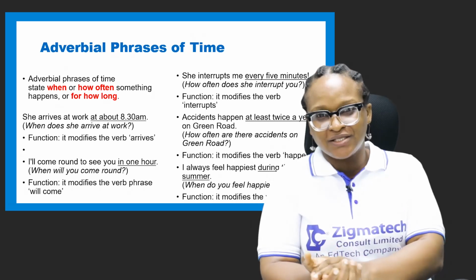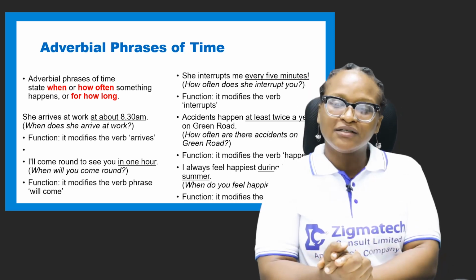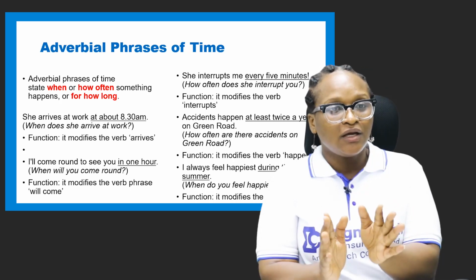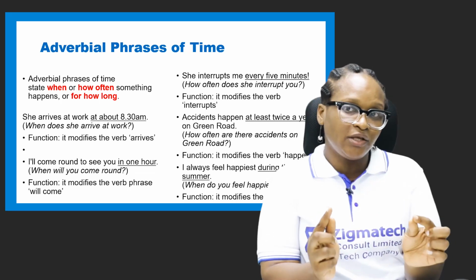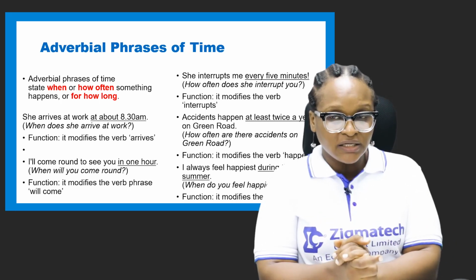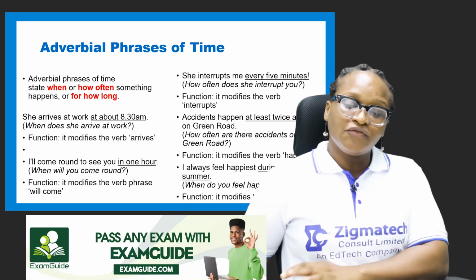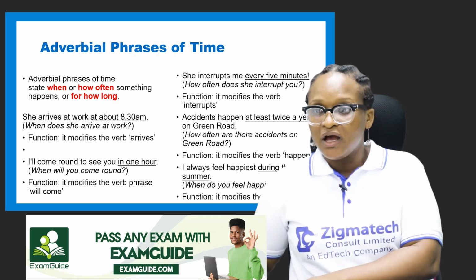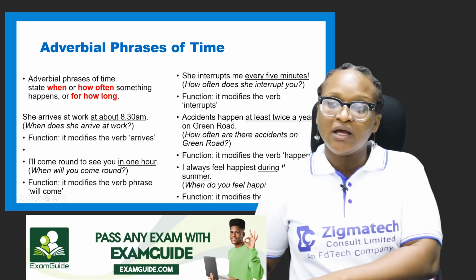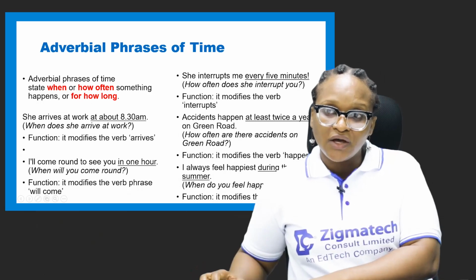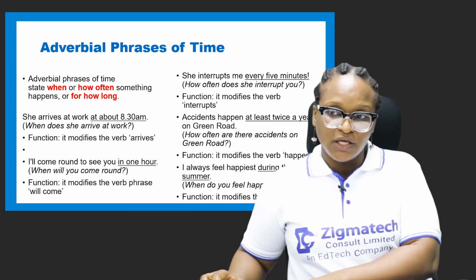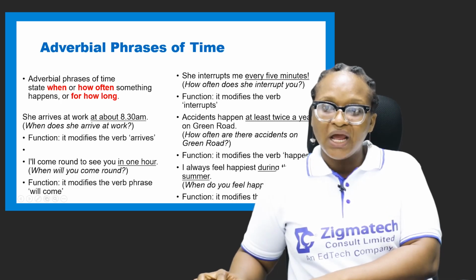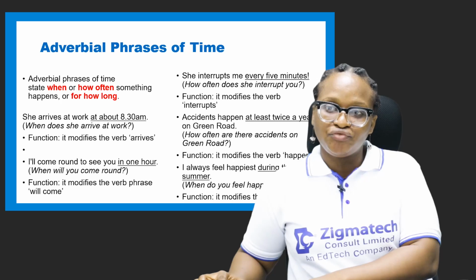If you can actually understand this very fact, then identifying adverbial phrases and adverbial clauses in our grammatical names and function will not really be hard. For me, it's the easiest. Yes, adverbial clauses and phrases are the easiest to identify when it comes to grammatical names and functions because they don't really share anything in common with other types of grammatical names, unlike the noun clause and the adjectival clause.